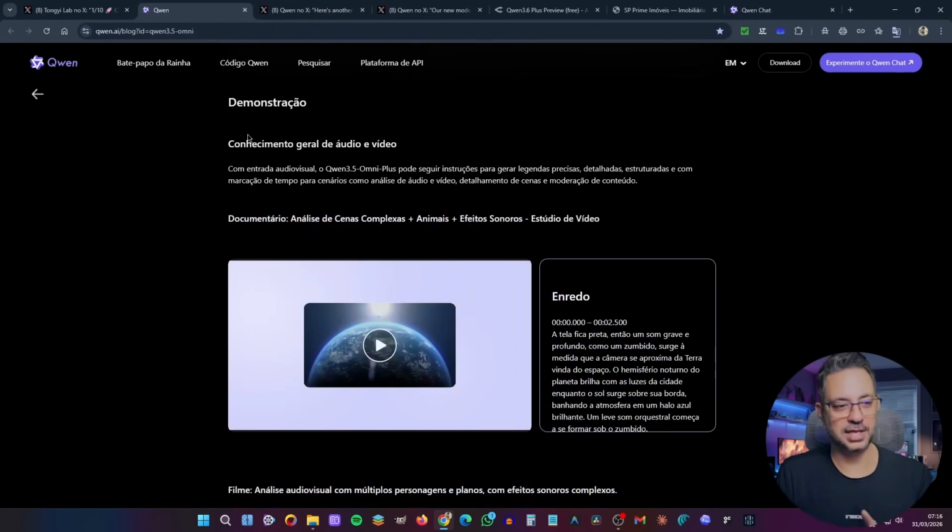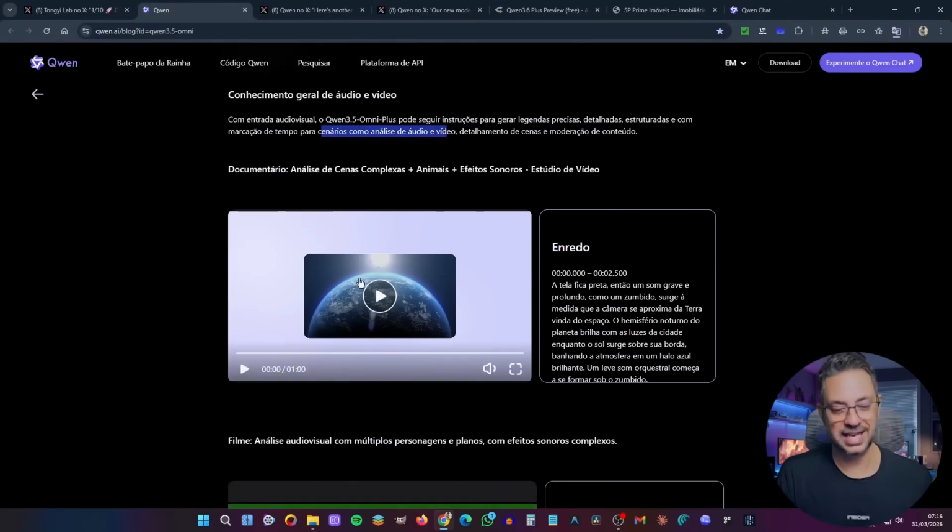Here, in the demonstration section, they say the following. General knowledge of audio and video with audio-visual input. The Qwen 3.5 Omni Plus can follow instructions to generate accurate, detailed, structured subtitles with timestamps, for scenarios such as audio and video analysis, scene breakdowns, and content moderation. I'll just show you this example here, just so you can get an idea.